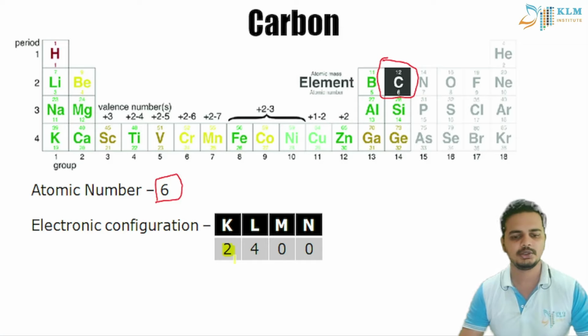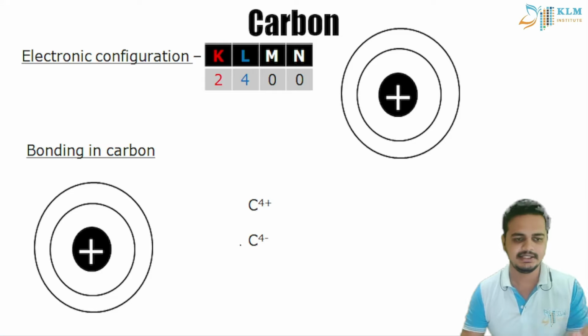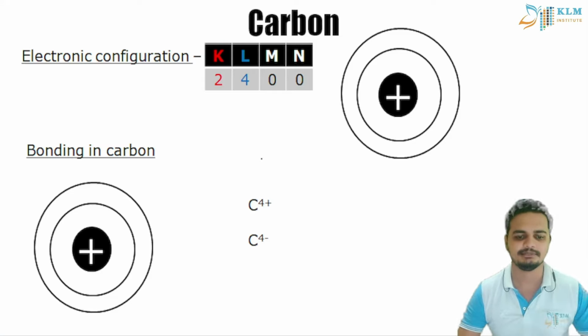So we don't need to worry about the K shell. In the L shell, the capacity is 8. To obtain its octet configuration, it needs 8 electrons, but we only have 6 electrons in total. The remaining is 4. So all the 4 electrons will sit in the L shell. Let us see in detail how this electronic configuration matters in an atom.